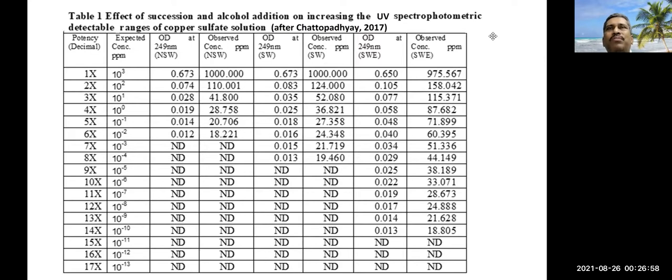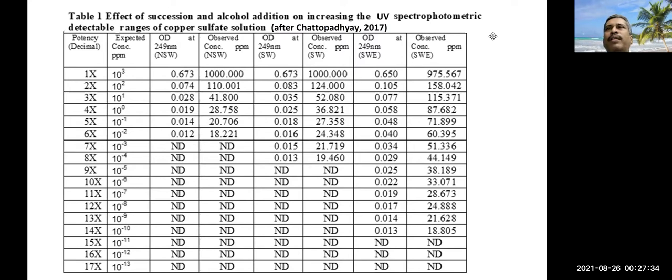If you use succussions in every step of dilution, it will retain up to 8x or 8 decimal dilution. But if you use succussion as well as ethanol in the medium, it will retain up to 14x dilution if you prepare it cautiously, so that the molecules will be precipitated towards the bottom.